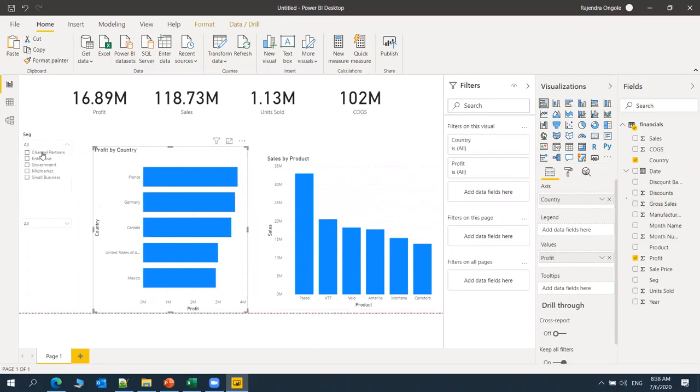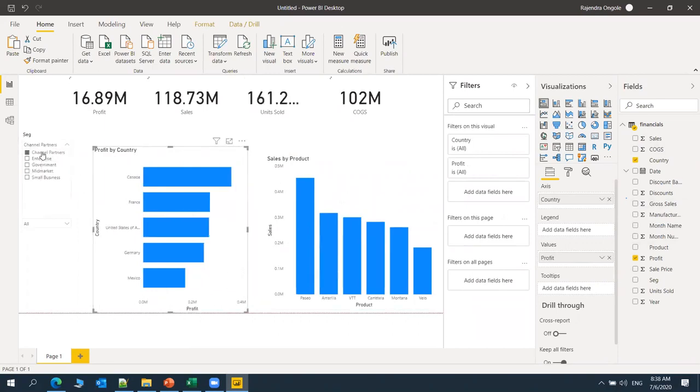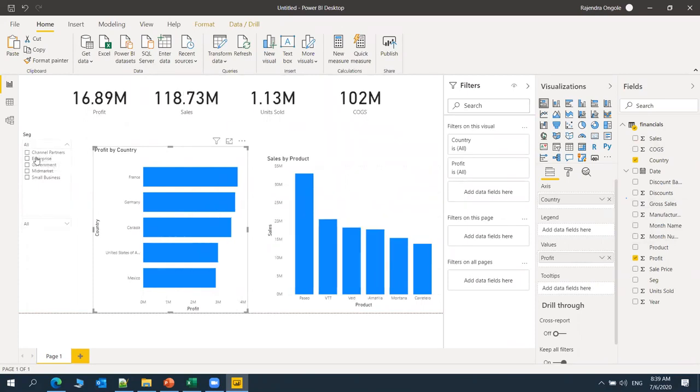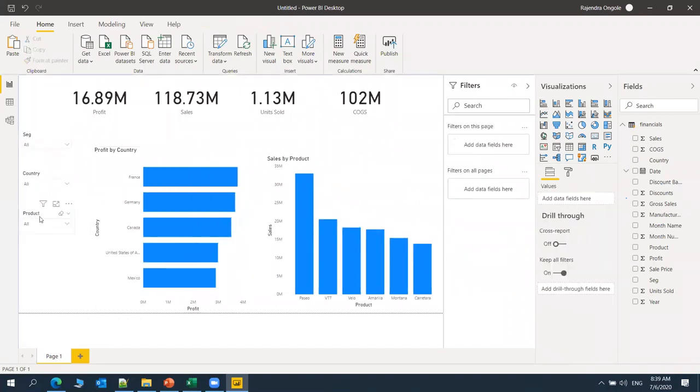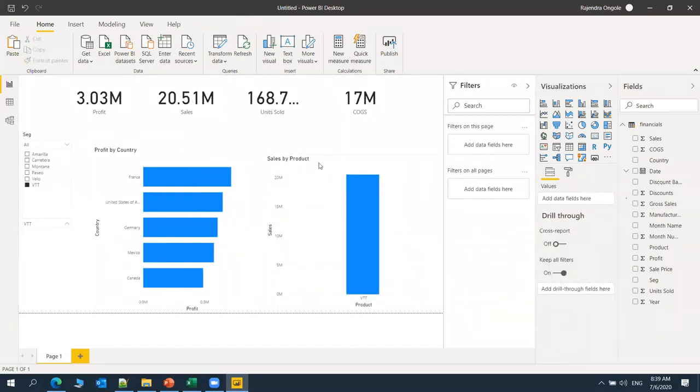So we can navigate the data. The interaction should be that each and everything is navigated, and the data is displayed accordingly. Suppose if we select the segment channel partner, these are the profits, sales and units sold, and cost of goods sold. So we can navigate the data accordingly from here. And similarly for this product information, we can navigate from here also. The data should interact in each and every way, because this is product information, right? So I just filtered with VTT data. So that's why the sales based on the product has been navigated.